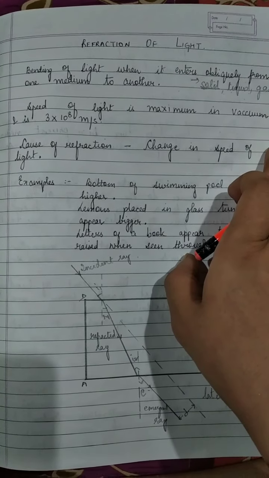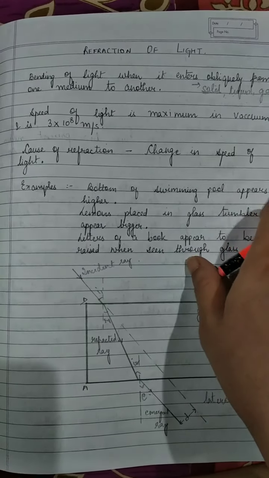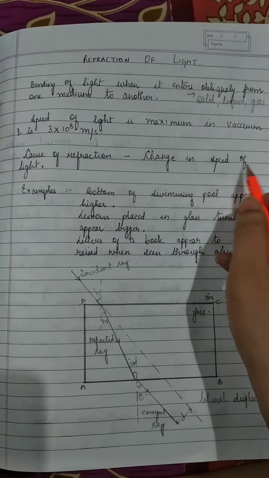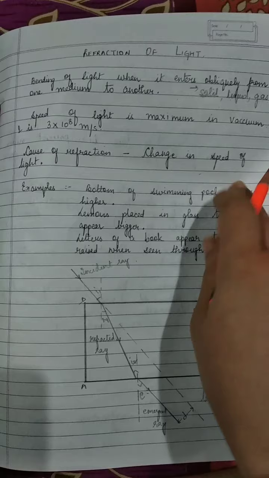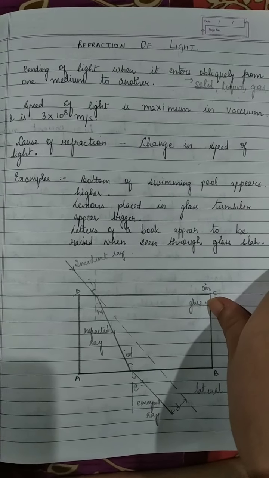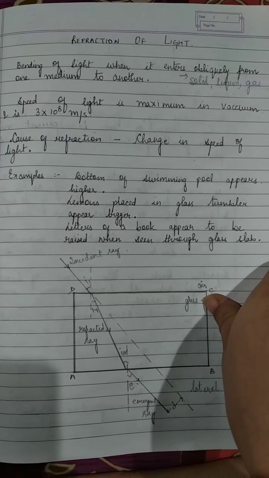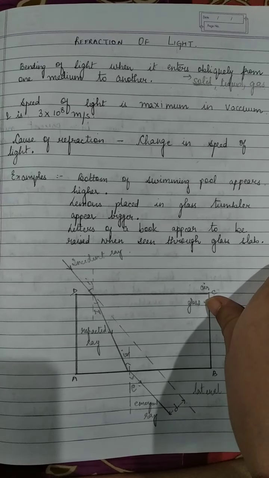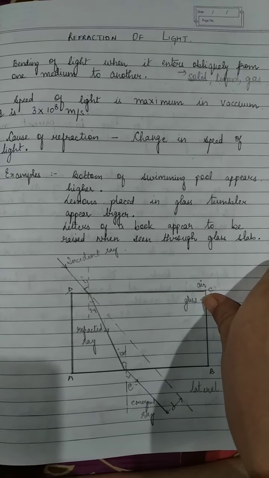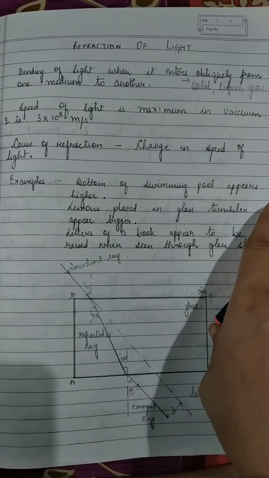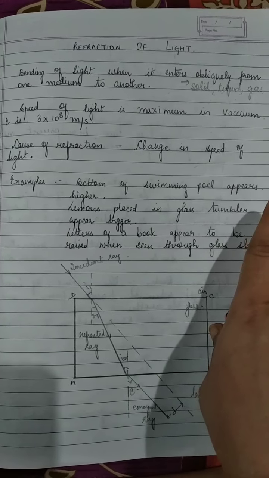Okay. Now, what is the cause of refraction? As I've already told you, when light enters from one medium to another, there will be a change in the speed of light, and this is the cause of refraction. This is the cause of bending of light. As a result, we get to see various phenomena which are based upon refraction, that is, the bottom of a swimming pool. Whenever you go and see a swimming pool, you see that the bottom of the pool is a little raised up, right? It's a little higher.